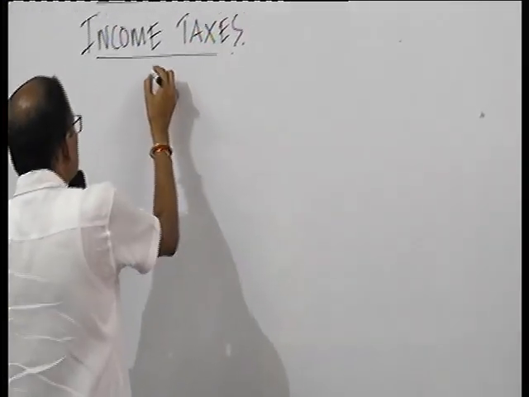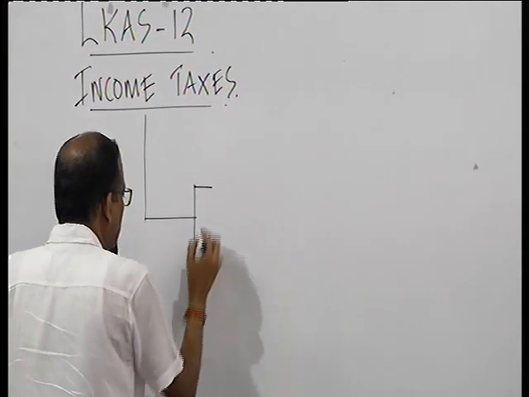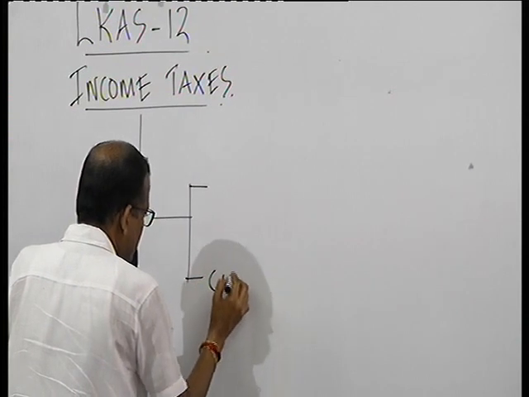This standard talks about how to recognize current taxes, how to measure the current tax liabilities or tax assets, and how to disclose such items in your financial statements. So it's all about recognition, measurement and disclosure of current tax. This has two things. Current tax.